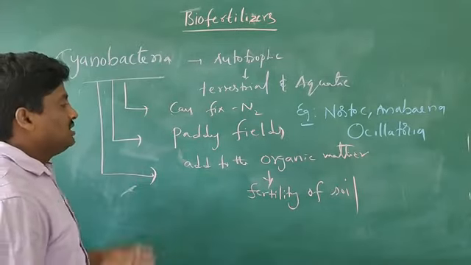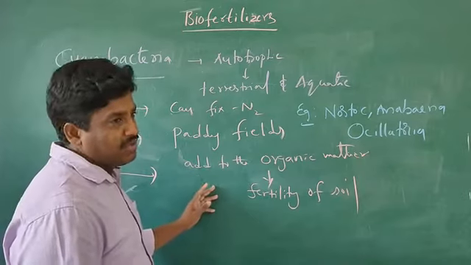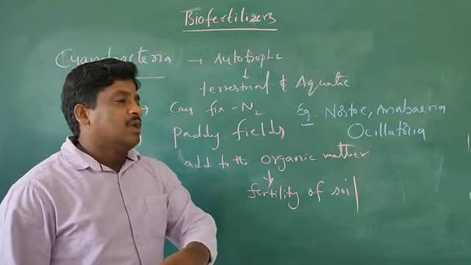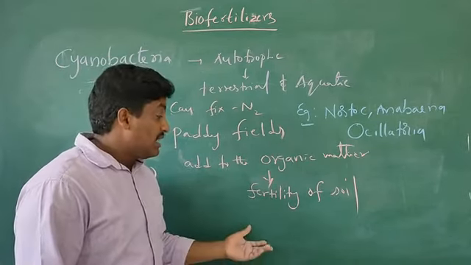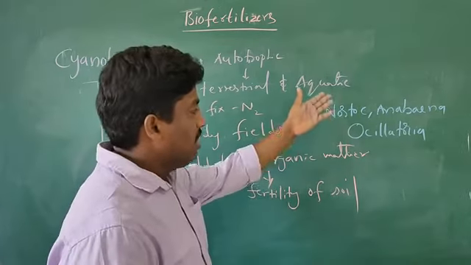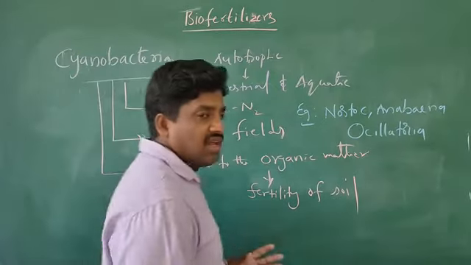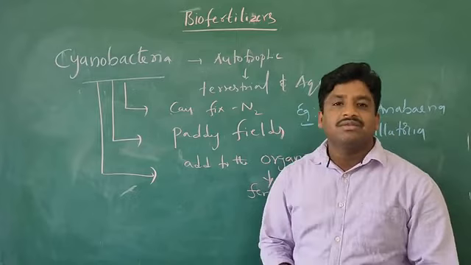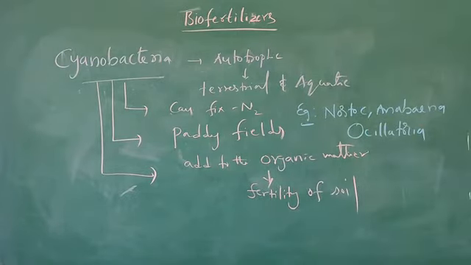These are used in paddy fields. Some organic material can be added, so automatically when spread in the field, it increases the fertility of the soil. Examples: Nostoc, Anabaena, and Oscillatoria. These are the examples. So up to here is the Microbes in Human Welfare chapter. This chapter is completed. Next class we are going to discuss another chapter.